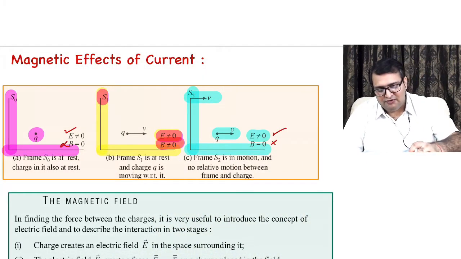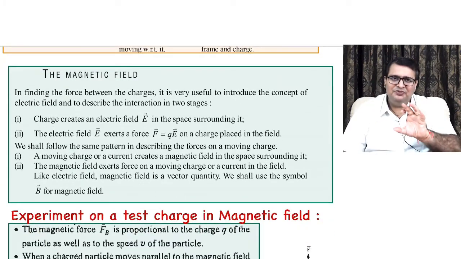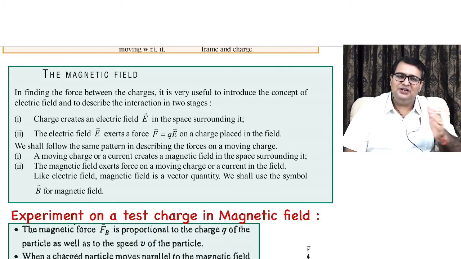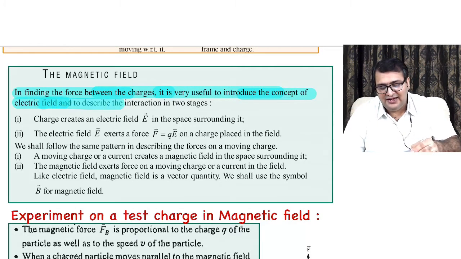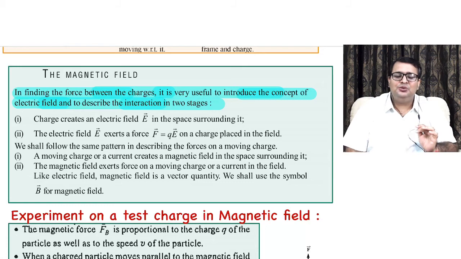Now let's move forward. We'll talk a little about magnetic field and then we'll come straight to the topic. We see that in finding the force between charges, it is very useful to introduce the concept of electric field and describe the interaction in two stages, right?